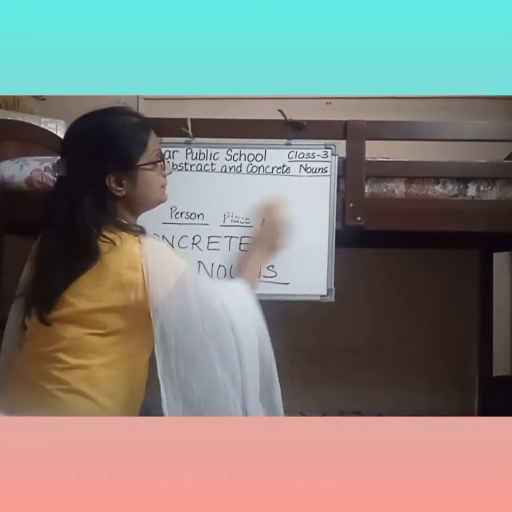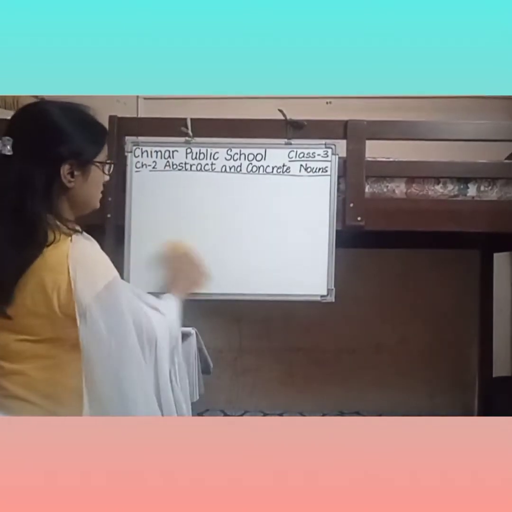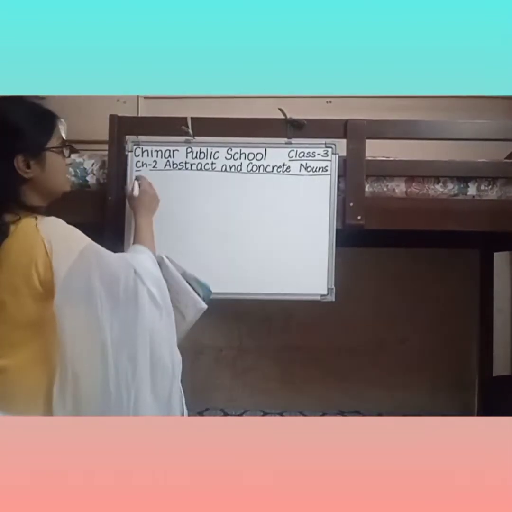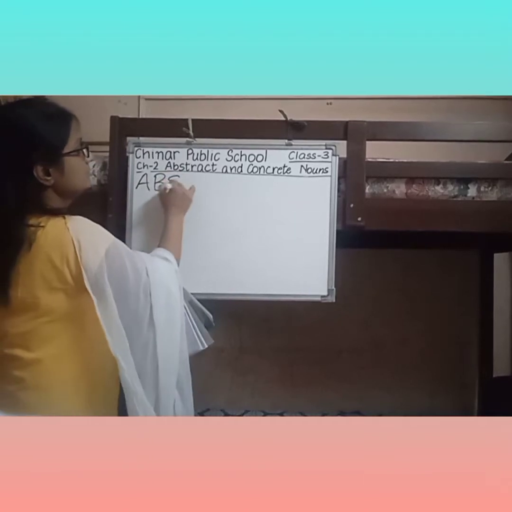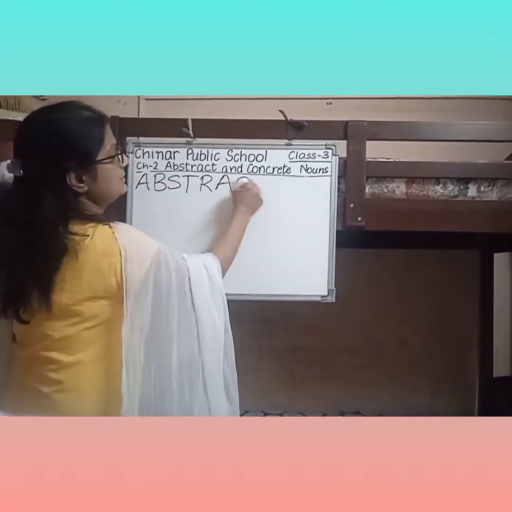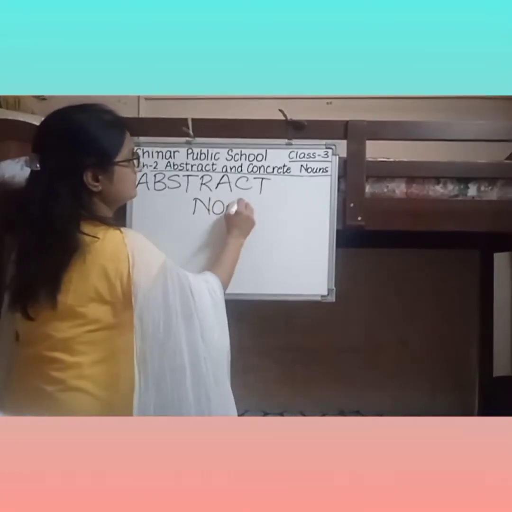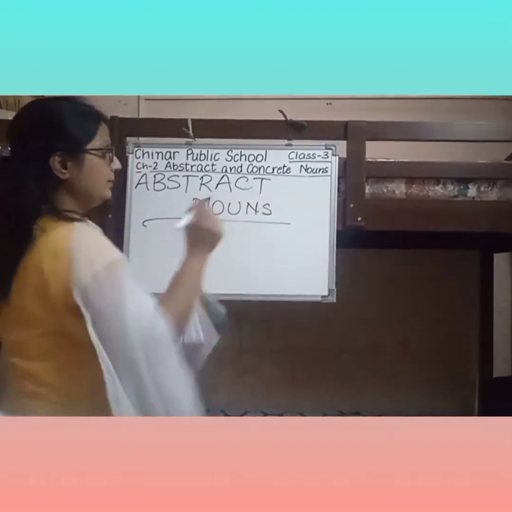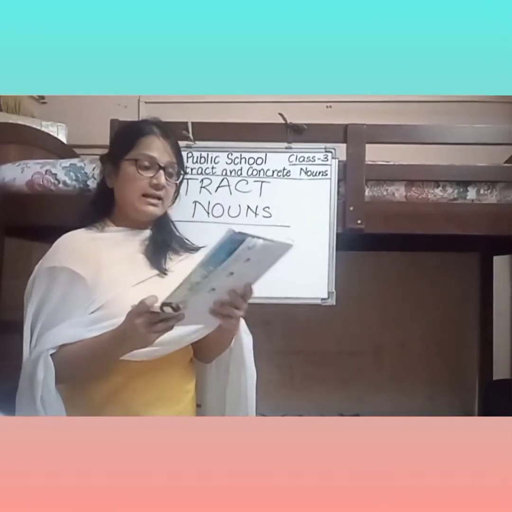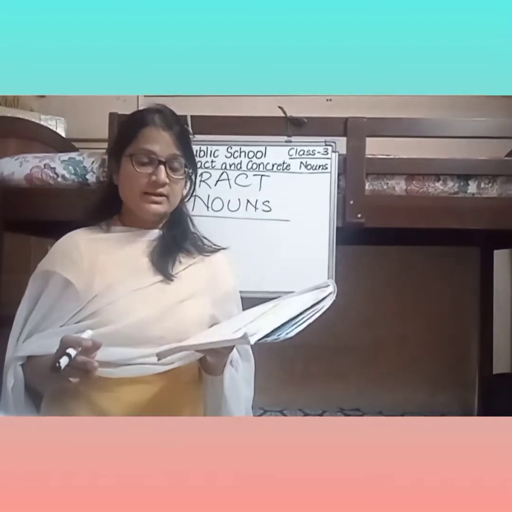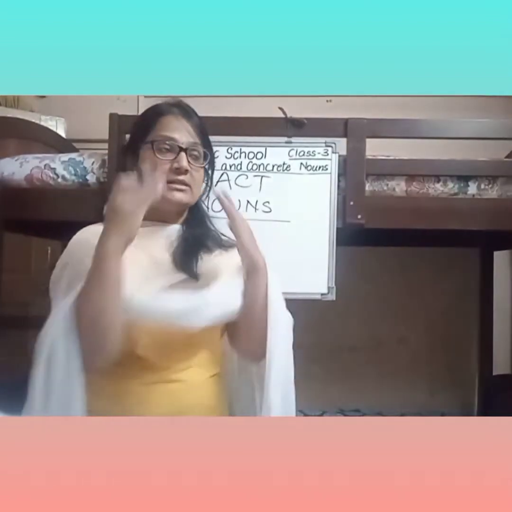Now coming to the topic, what are abstract nouns? What do you mean by abstract nouns, dear children? Beta, abstract nouns are the nouns which we cannot see physically.